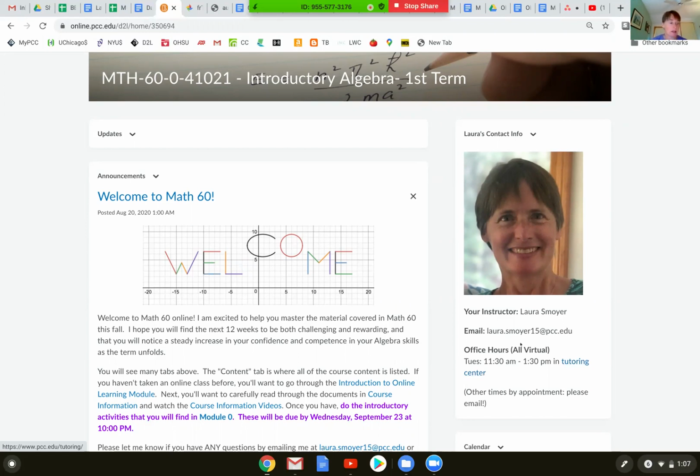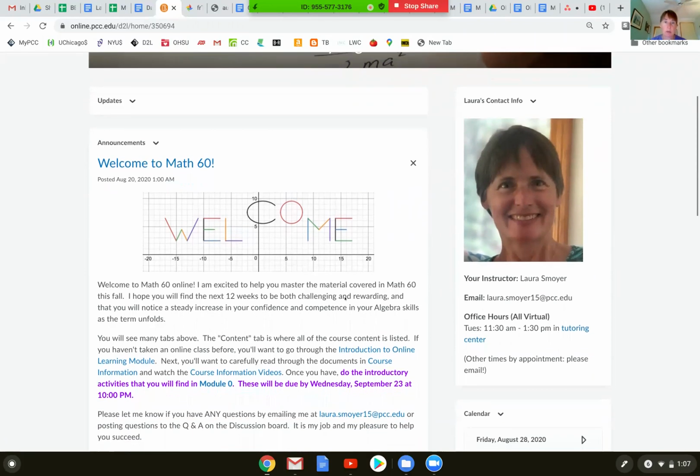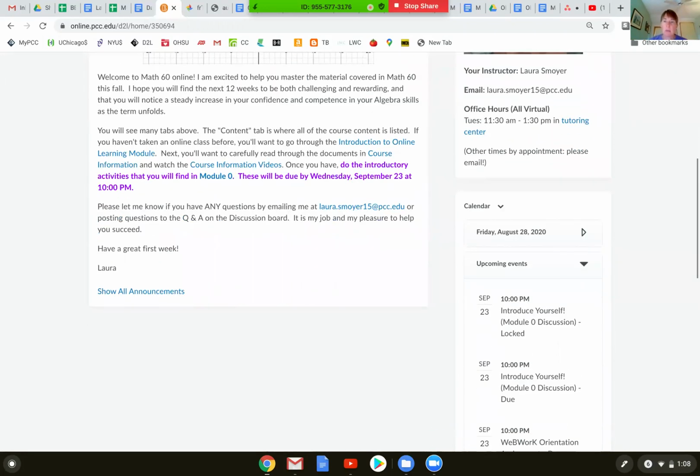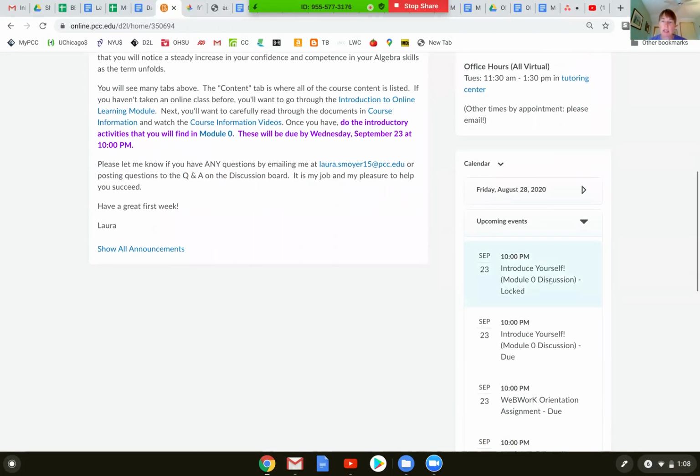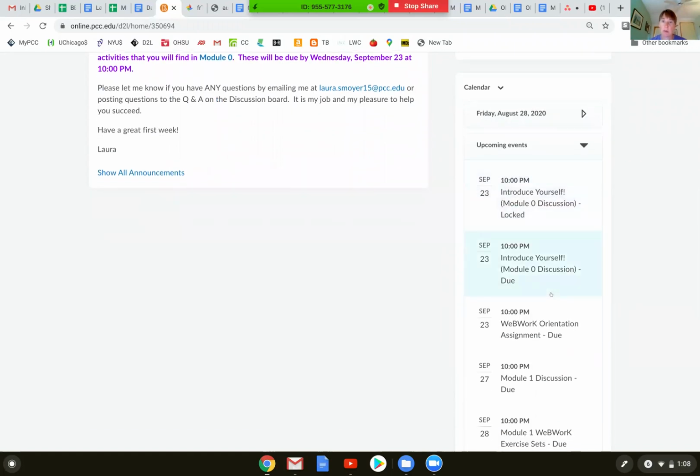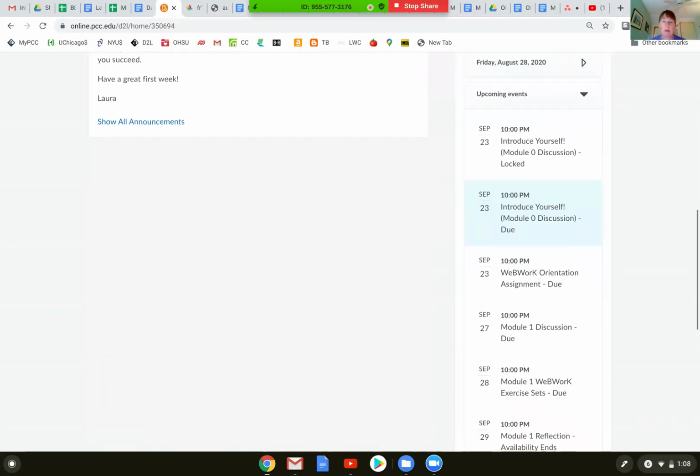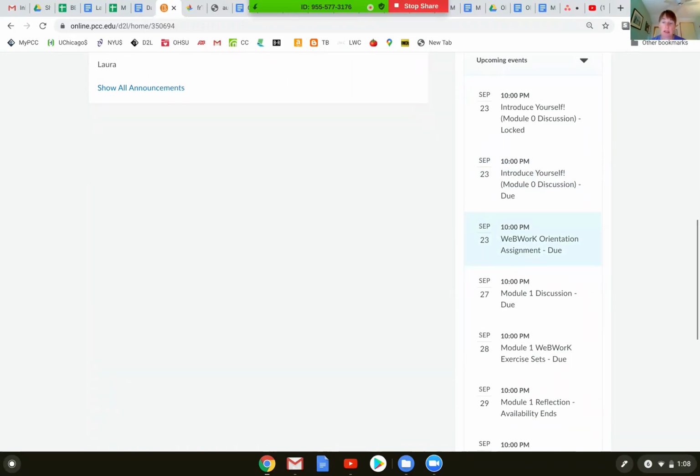On the left side, you'll see an announcement for this week, and I'll be updating those at least once a week, so please check that for important information. And then down below the contact information, you see a calendar, which will tell you what's due as we go throughout the term. My students find this calendar very helpful, and also I've heard that getting the Pulse app on your phone, which makes a push notification for every item on this calendar, is something that really works for some students. So you can consider trying that out.